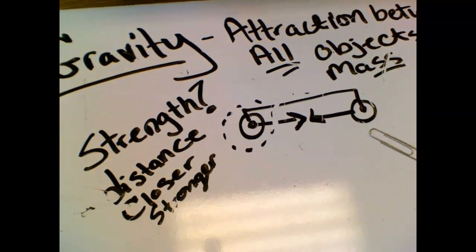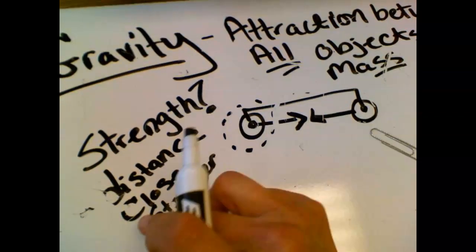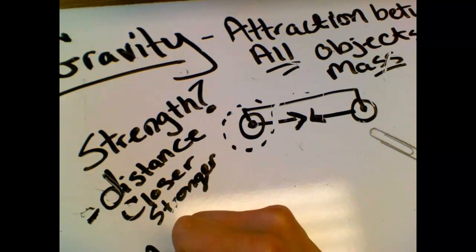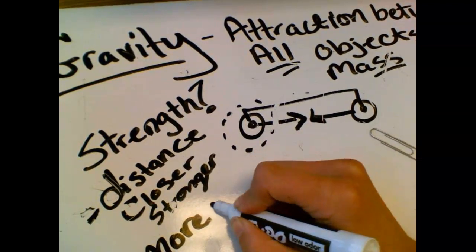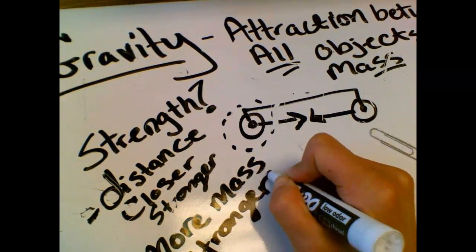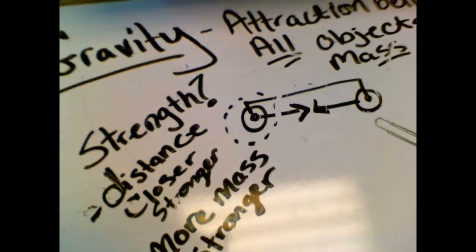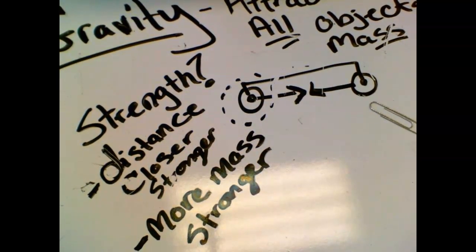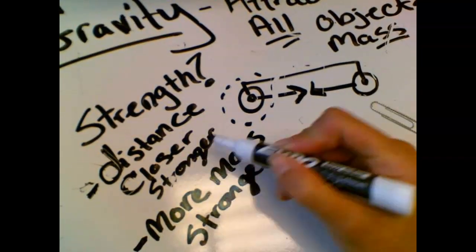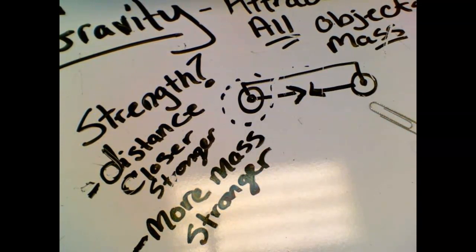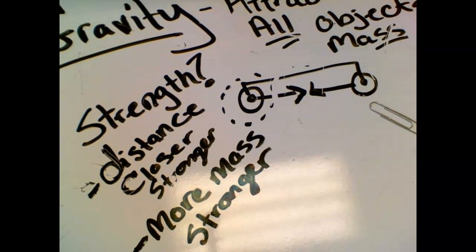So we know that with distance, the closer things were, the stronger the force. And we noticed that the more mass an object has, the stronger the gravitational force. So these are the two things that affect the strength of gravity: distance, the closer the stronger, and the more mass, as you could see with the more paper clips we had, the stronger the gravitational force between those two objects.